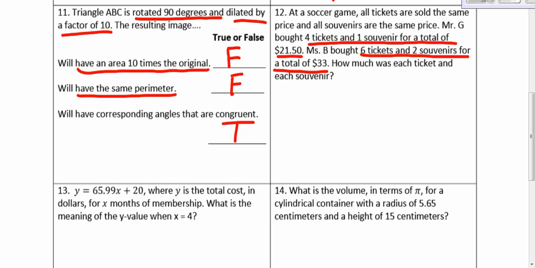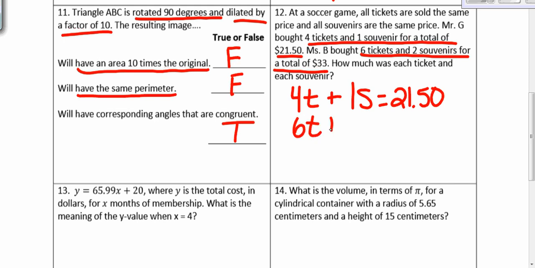So we need to set up an equation for each total amount that each of the teachers paid for their tickets and souvenirs. Mr. G had 4 tickets, so I'm going to use T for tickets, 4T, plus 1 souvenir, so I'm going to write 1S, and S is souvenir, and his total was $21.50. Then Miss B bought 6 tickets, so 6T, plus 2 souvenirs is 2S, equals $33.